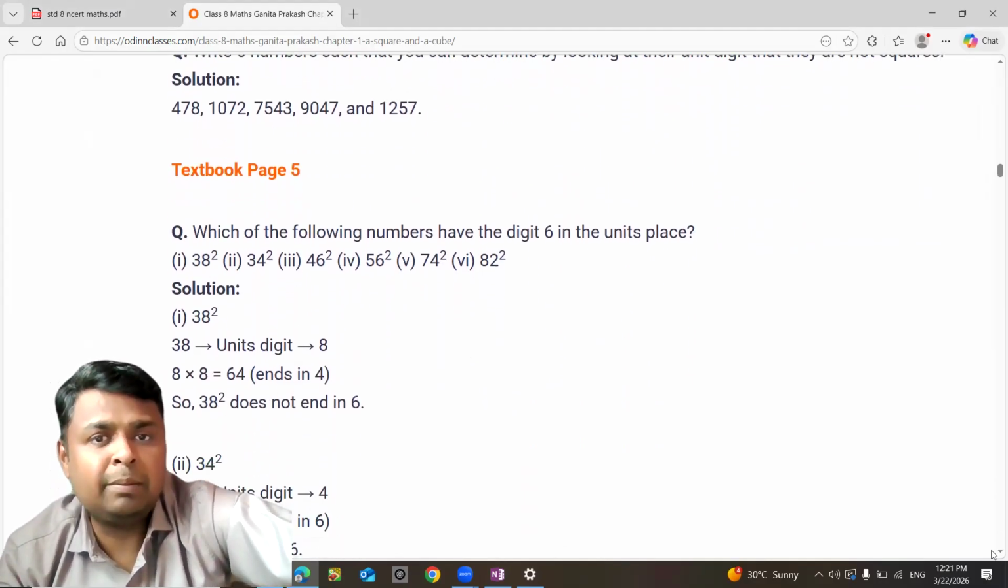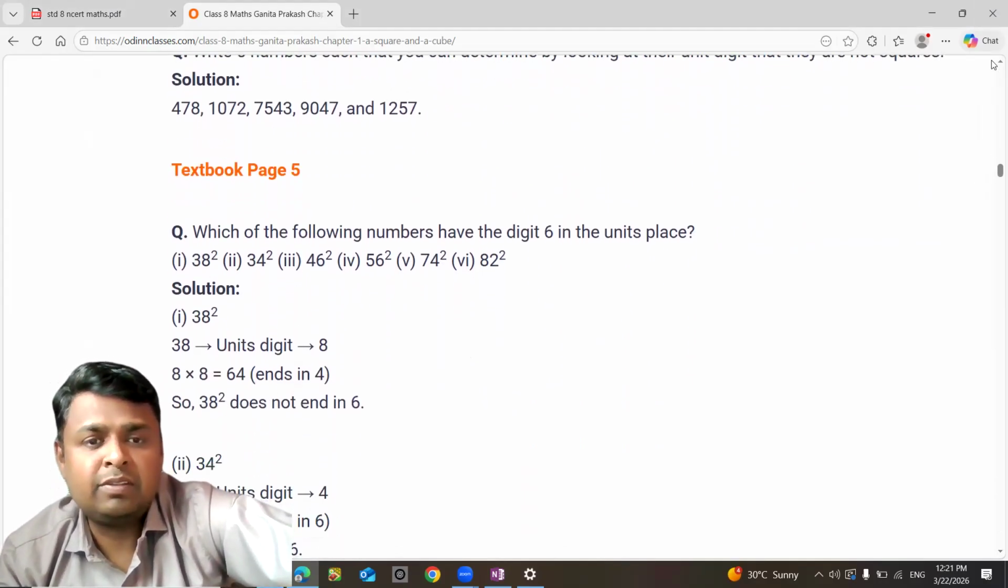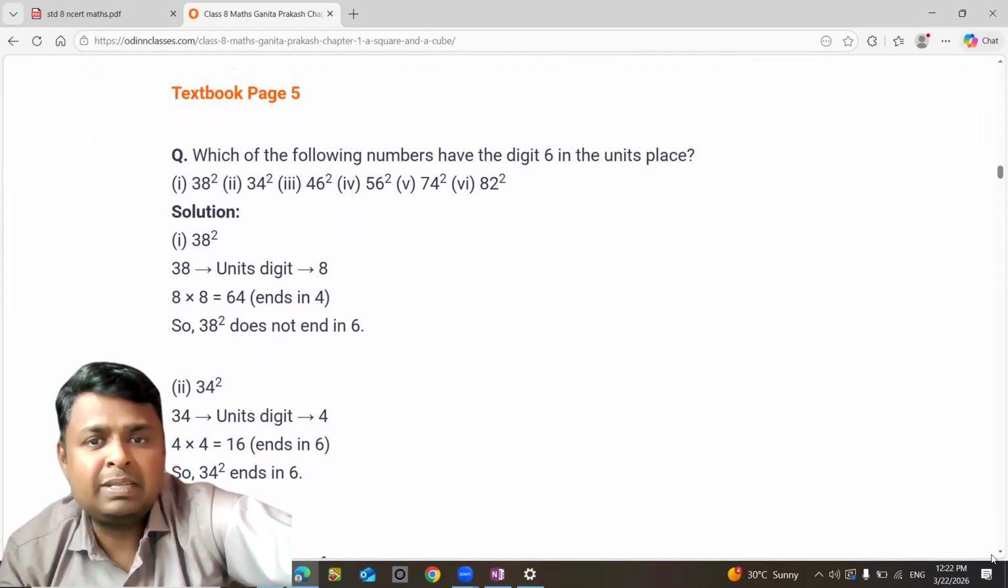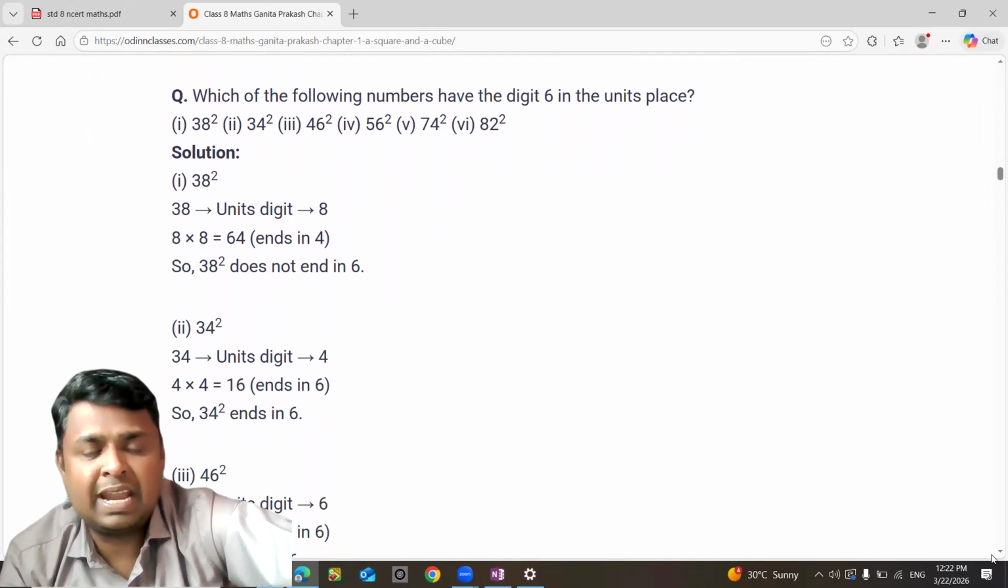Now, which of the following numbers have... Before that, this question: write 5 numbers such that you can determine by looking at the units place that they are not squares. So you know the trick now. Which numbers have 6 at the units place?